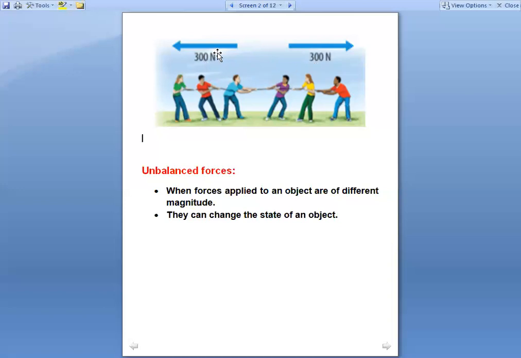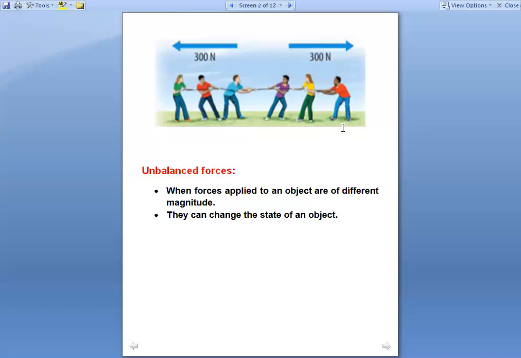So when the forces are equal in magnitude and they are in different directions, they will cancel out each other. उनका effect जो है वो cancel out हो जाएगा, and there will be no change in the state of motion. You can say कि neither this team will go towards left nor this team will go towards right.